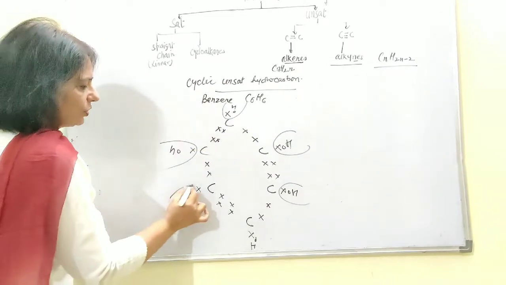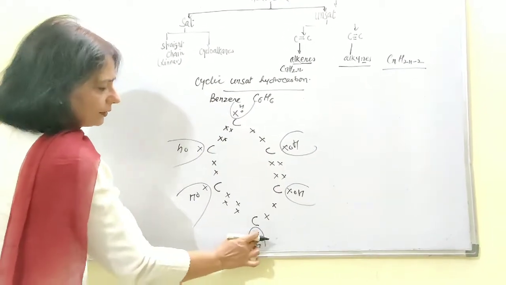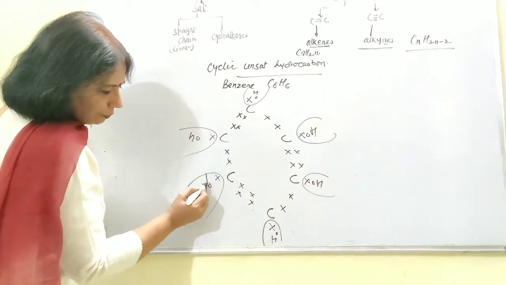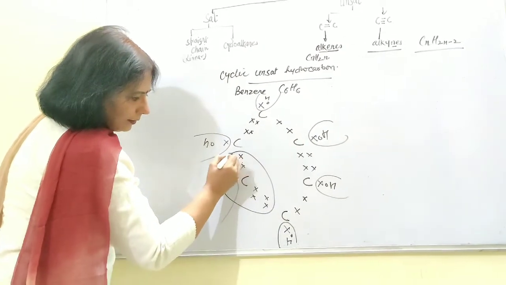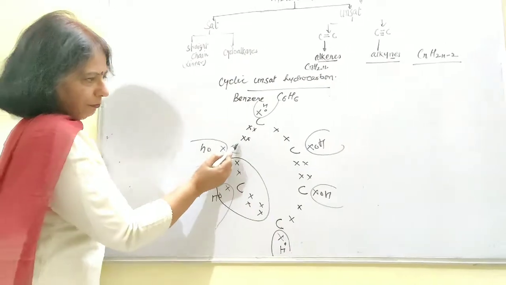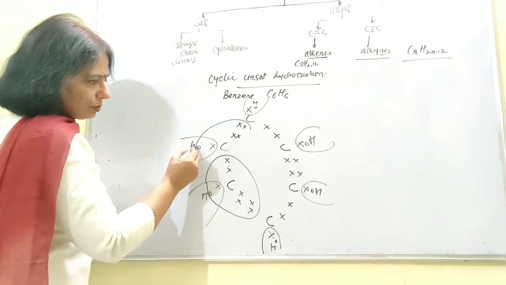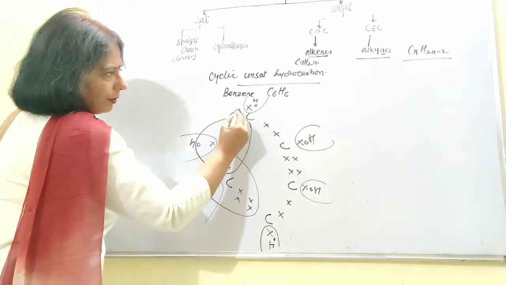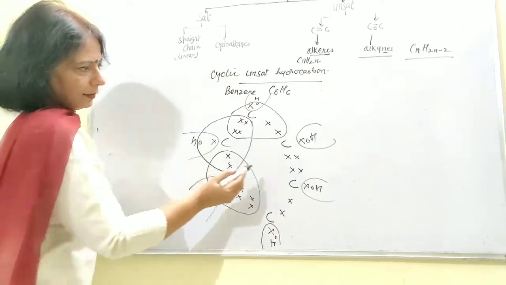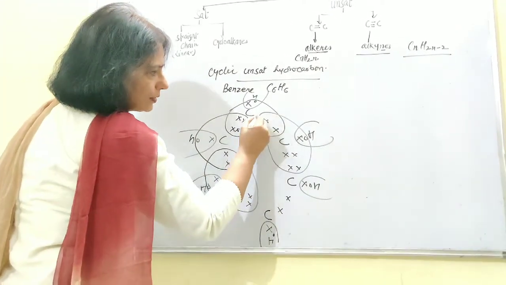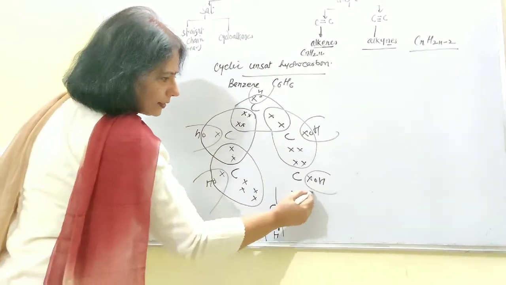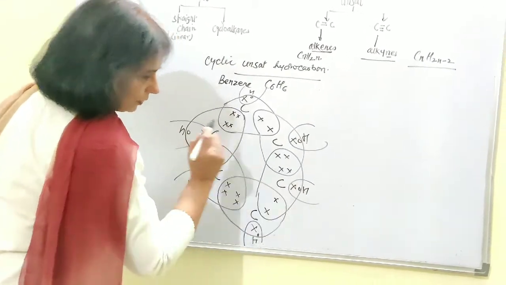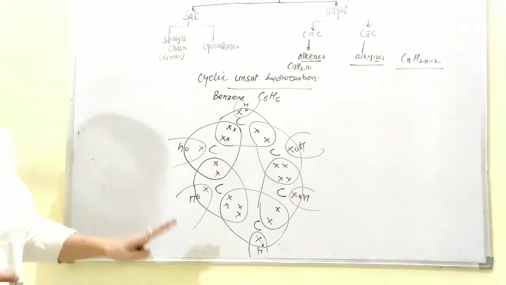And after that we will be shifting ourselves to the octet of these. Okay, now look, this carbon has 4 this side, 2 this side, 2 this side, and this way the octet has been completed. If you talk about this carbon, 4 plus 2 is 6, plus 2 is 8. This carbon 4, then 2 plus 2, 8. Then this carbon 4 plus 2 plus 2, 8. In the similar way, this carbon is going to complete its octet, and finally the last carbon is going to complete its octet. So benzene has the electron dot structure in this way.